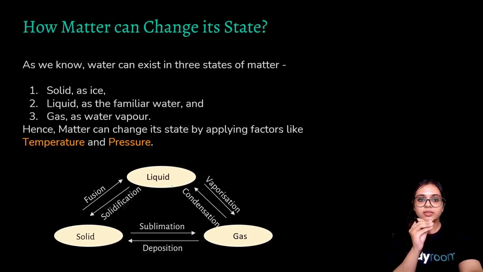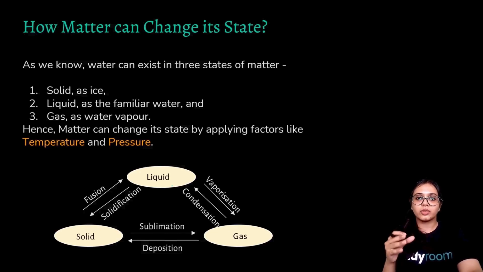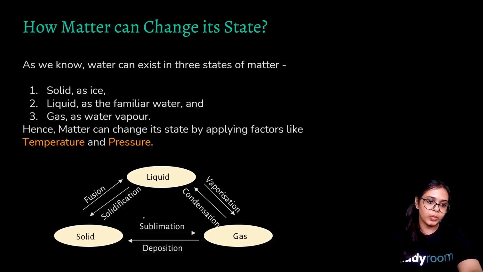The easiest way to explain this is to take the example of water, because water exists in all three states, and the interconvertibility of all three states of water is also easier as compared to any other state of matter. So the process where solid changes to liquid, where ice changes to liquid water, is fusion. The process where liquid water freezes into ice is known as solidification.